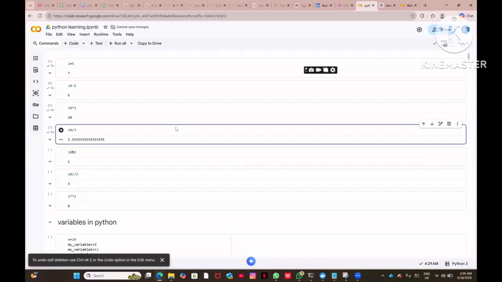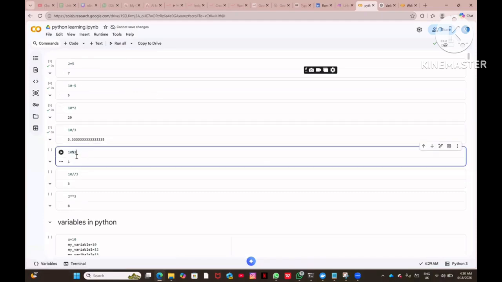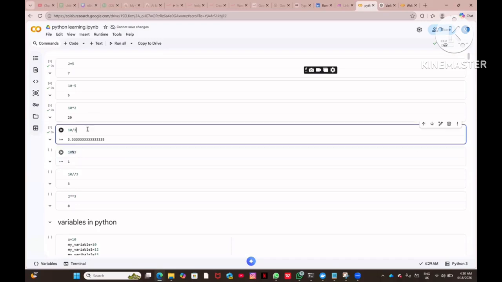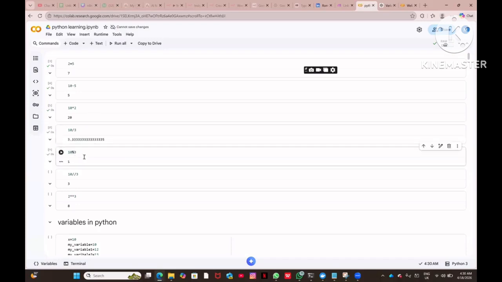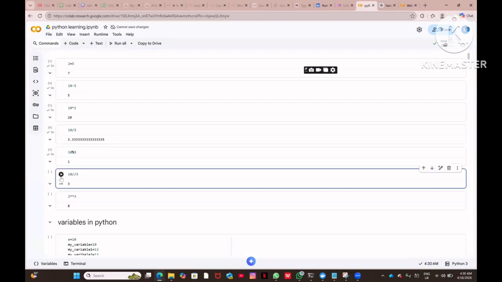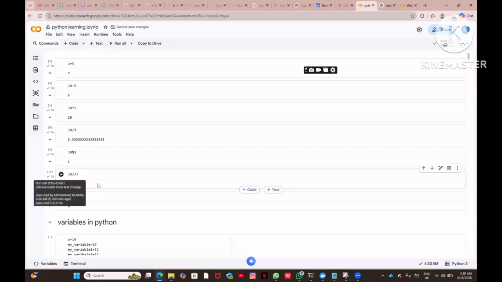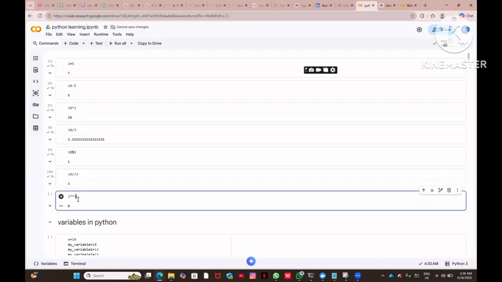For the sake of time, I have written all the code and I am just quickly showing it to you. So 10 by 3, this is important, right? Here 10 by 3 is this. Here 10 percent 3, when I write it, it will give you the remainder. The single division is giving the quotient, but the percent is giving the remainder. Now 10 double divide 3 is giving the number 3. Again it is giving the quotient, but it is not taking the float digits. It is doing the floor function and showing it here.